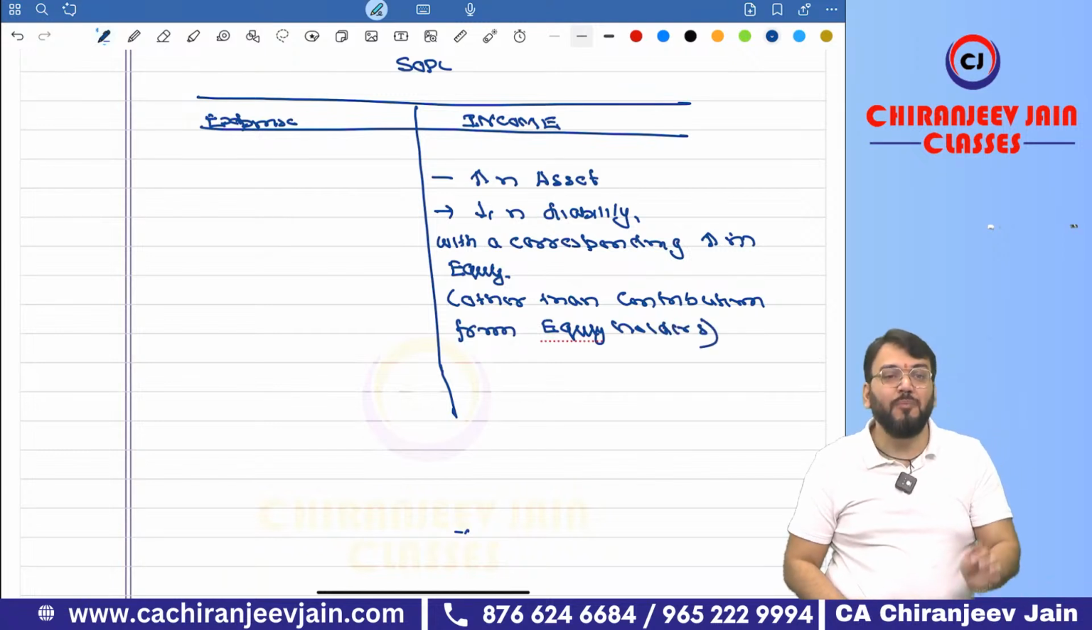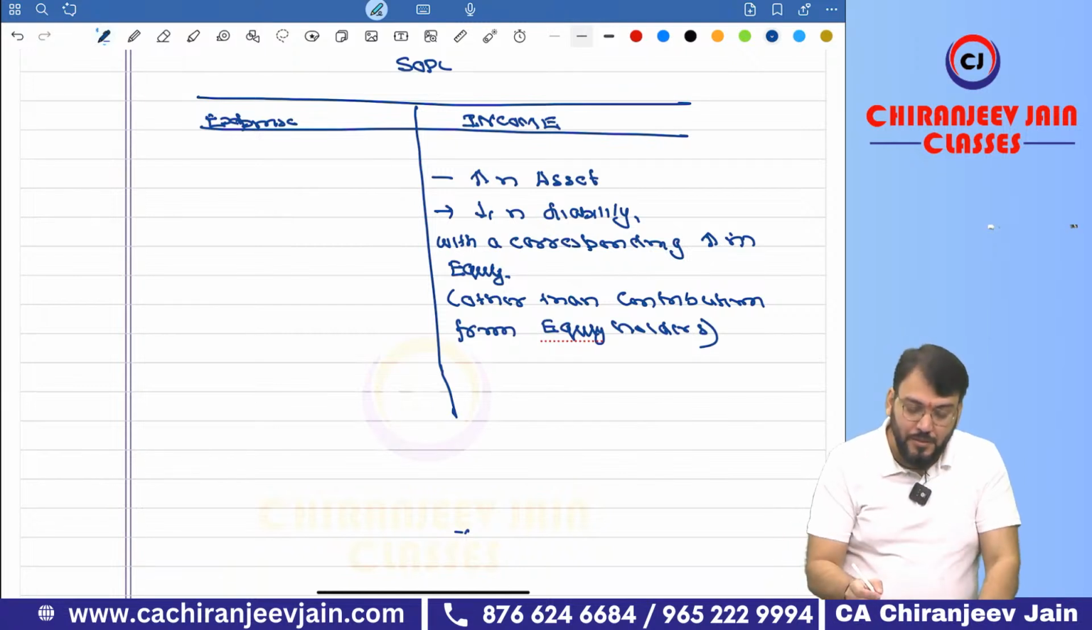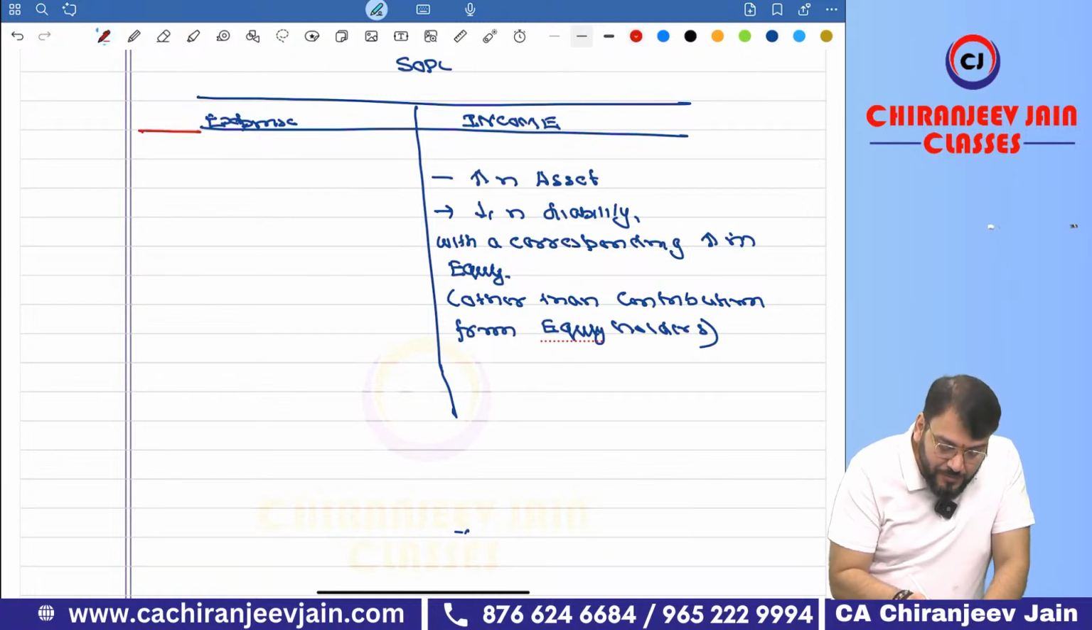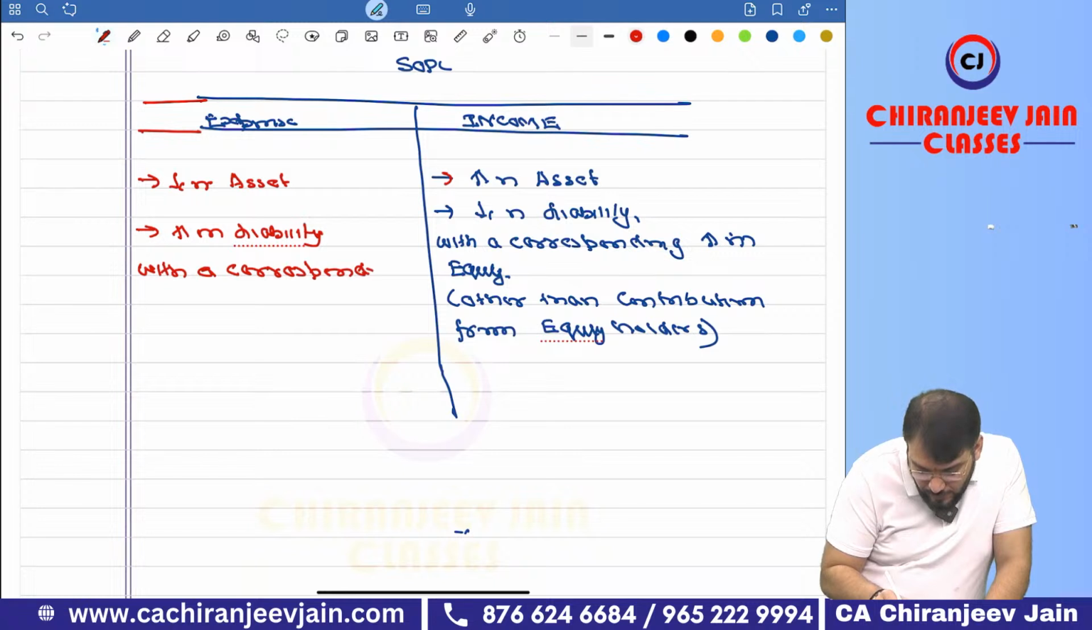Other than contribution from equity holders, this is income. And the reverse definition is what? Expense. It will be a decrease in asset or an increase in liability, with the corresponding decrease in what? Equity. Your equity decreases.